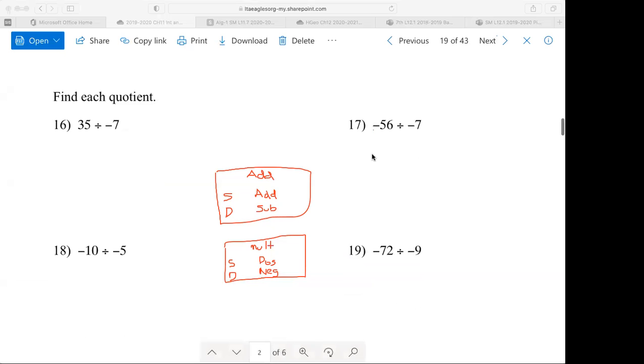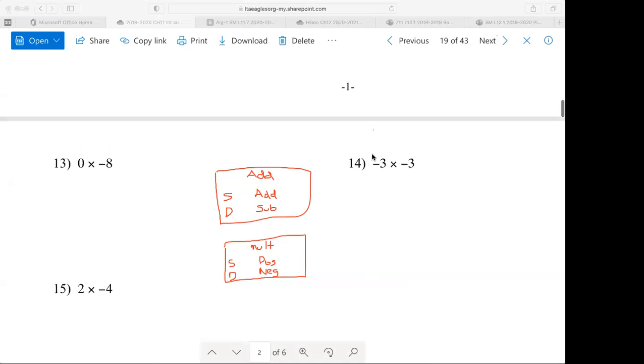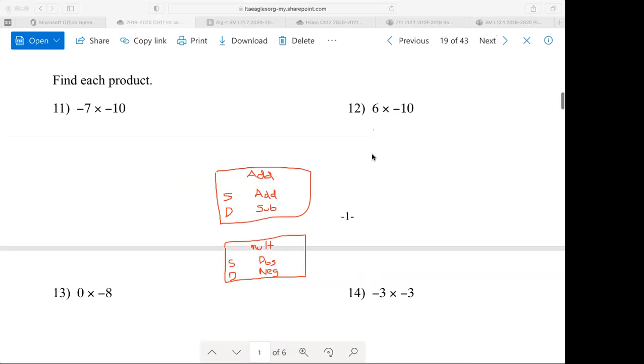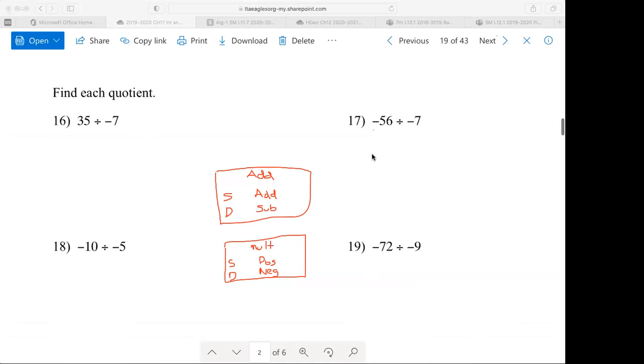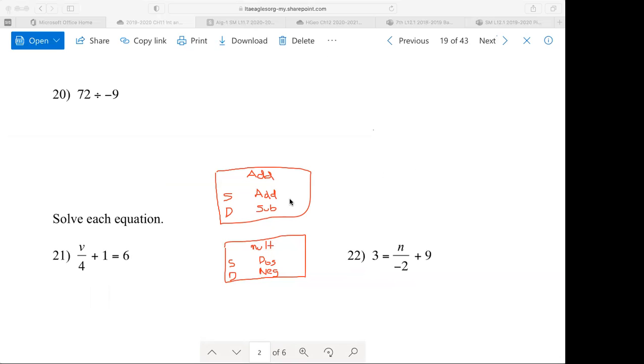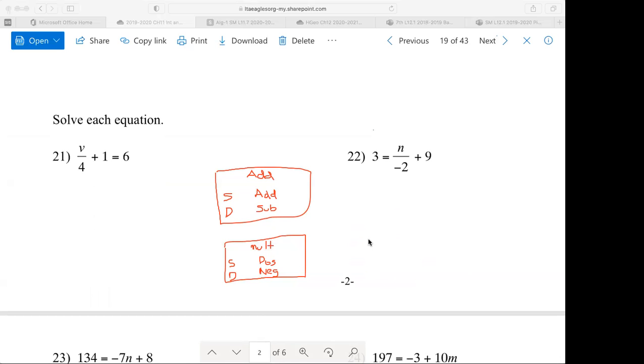All right, do you guys want to see any more multiplication or division ones? No. All right, I'm going to leave those rules up. We will still use those when we move to two-step equations.